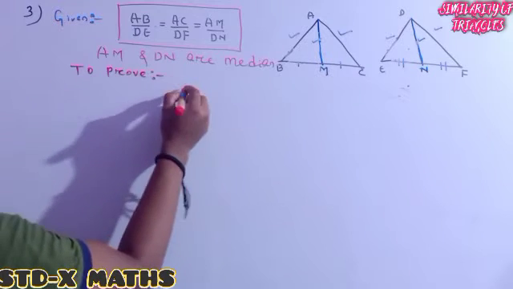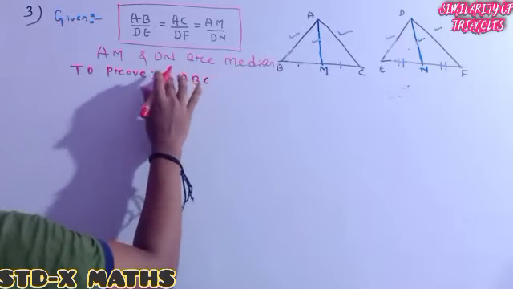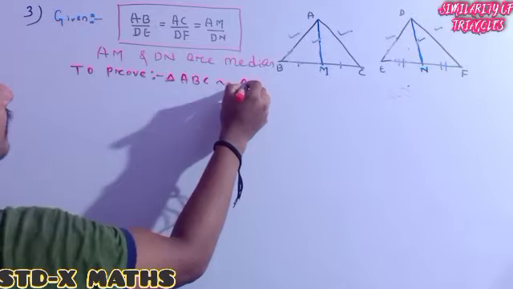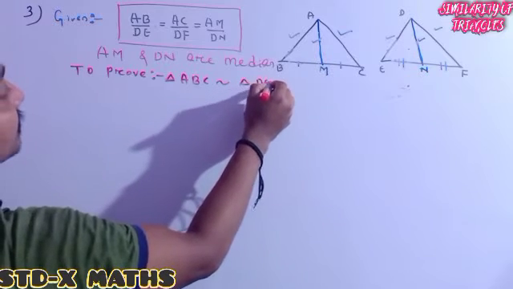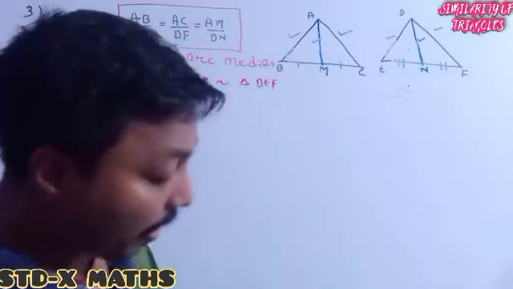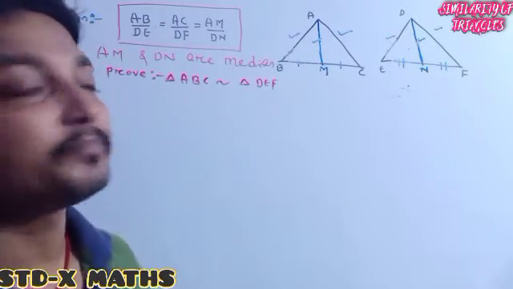We need to prove triangle ABC is similar to triangle DEF. It means both of our larger triangles are similar.